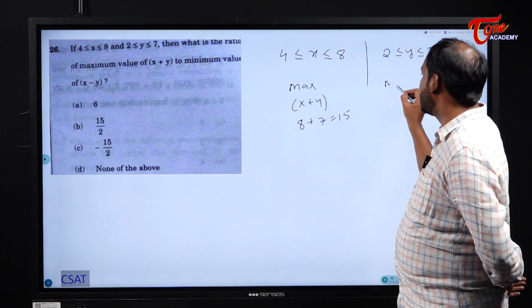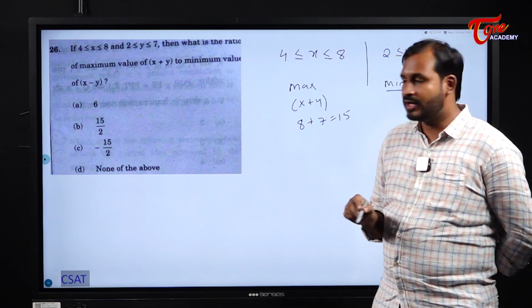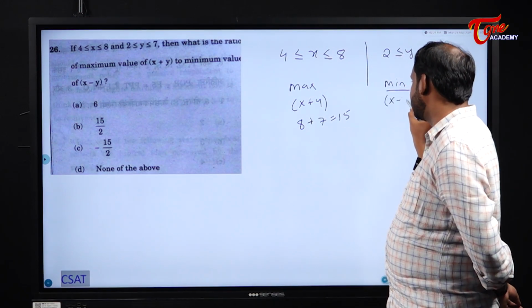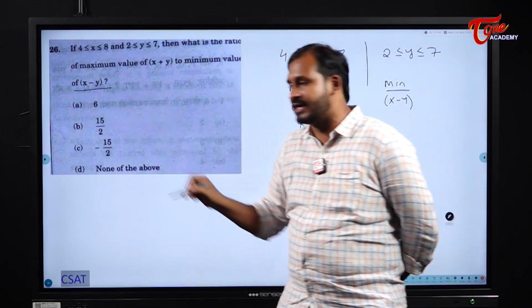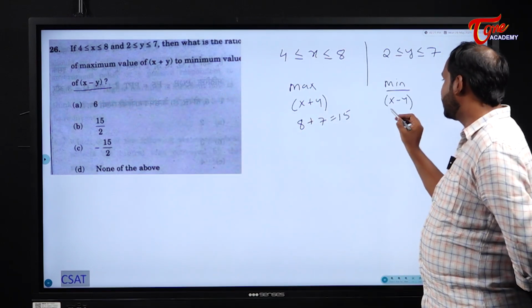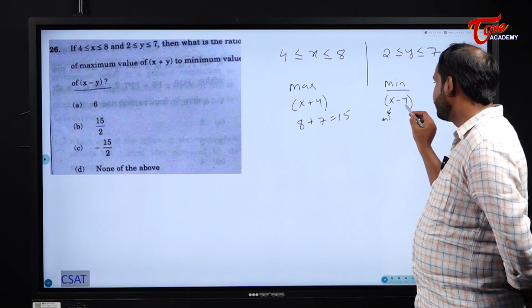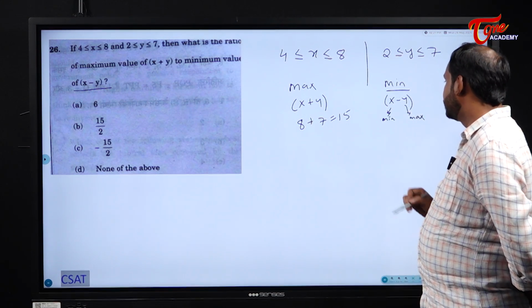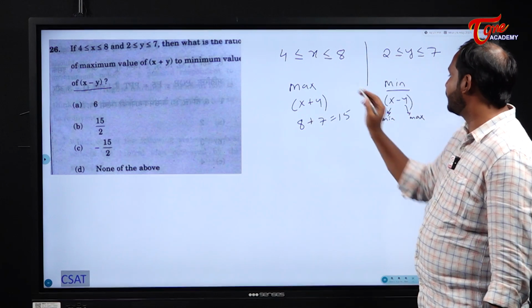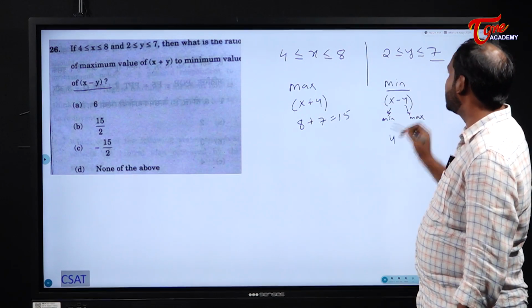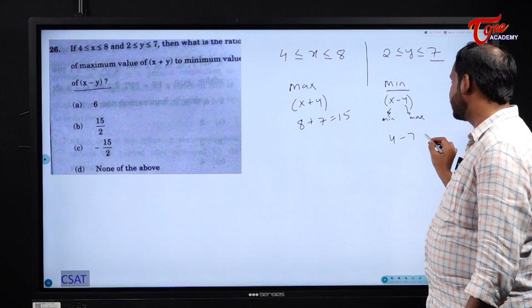What is the minimum value of x minus y? Because they asked only for the minimum value of x minus y, what should I take? I should take x as minimum and y as maximum. The minimum value of x is 4, and the maximum value of y is 7. So 4 minus 7, what does that become?